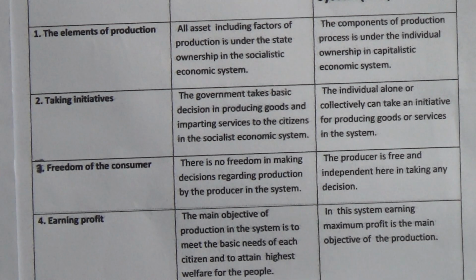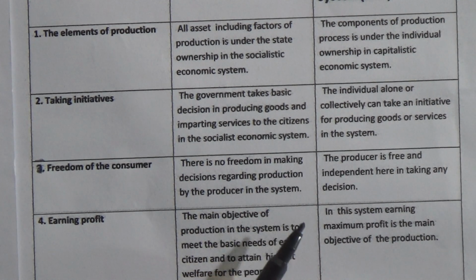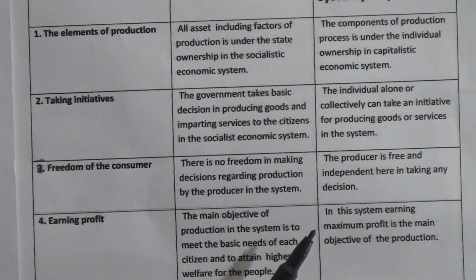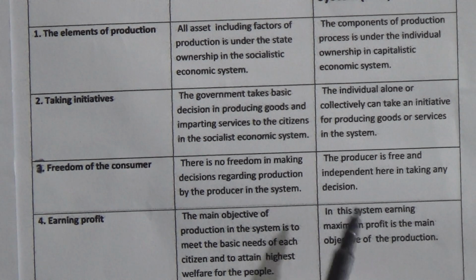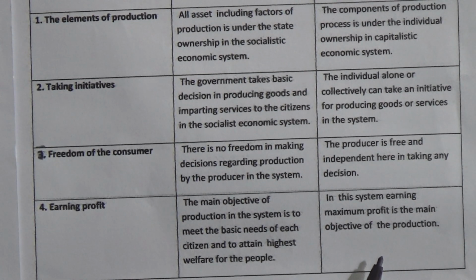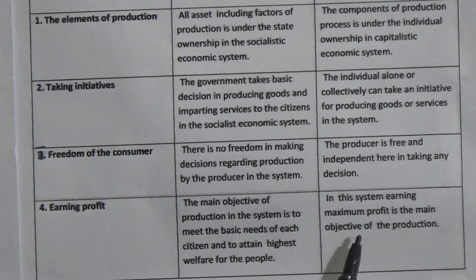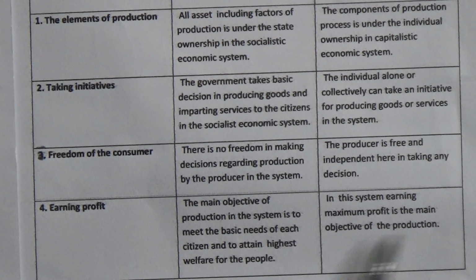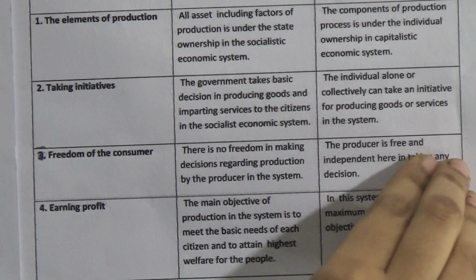Earning profit. The main objective of production in this system is to meet the basic needs of each citizen and to attain the highest welfare for the people. So here the main objective is to produce things and to meet the demands of the people. There is no planning to make maximum profit. But in the capitalistic economic system, as the ownership is based on the individual, the individual has the tendency to make maximum profit. So that's why in this system earning maximum profit is the main objective of production. So these are actually the differences between the socialistic and capitalistic economic systems.